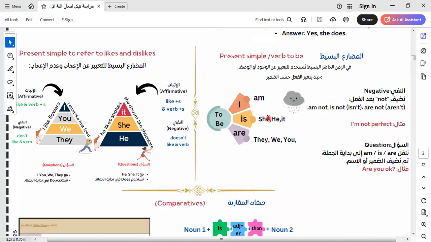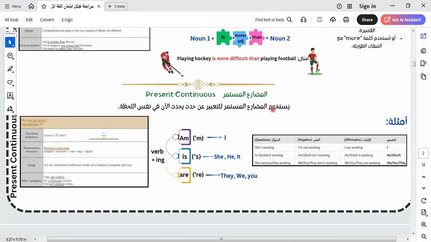In the present simple form, we use usually, sometimes, always, never, often, really, and as we know during our videos, always means the habit happens 100% of the time. Never means the habit happens 0% of the time.